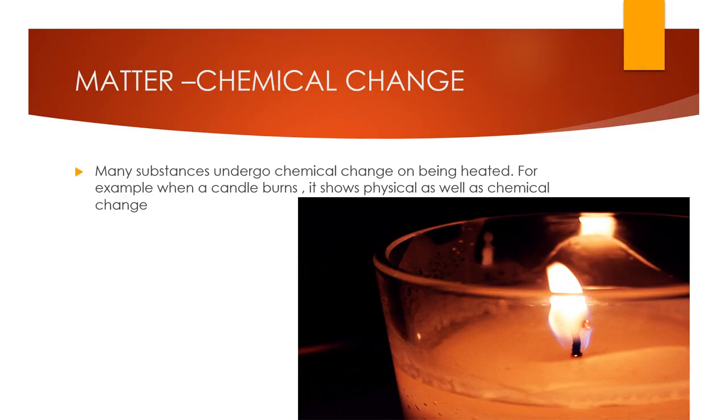A part of the wax melts and vaporizes. Again, there is a change in state, so it is a physical change. But some vapors catch fire and burn to form soot, carbon dioxide and water vapor. Hence it shows a chemical change. So you can say that when a candle burns, it shows physical as well as chemical change.